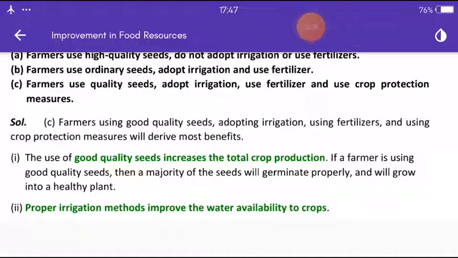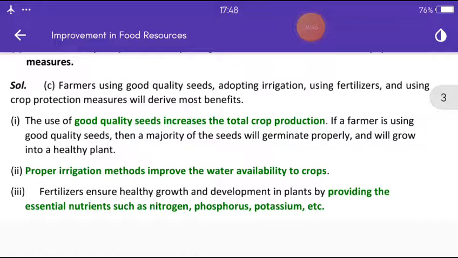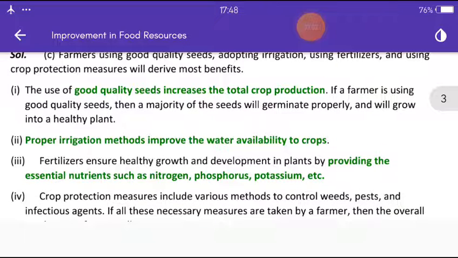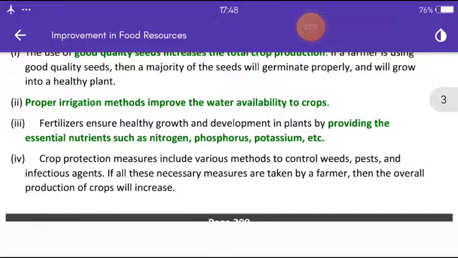The answer will be C. Farmers using good quality seeds, adopting irrigation, using fertilizers and using crop protection measures will derive most benefits. The use of good quality seeds increases the total crop production. If a farmer is using good quality seeds, then a majority of the seeds will germinate properly and will grow into a healthy plant.